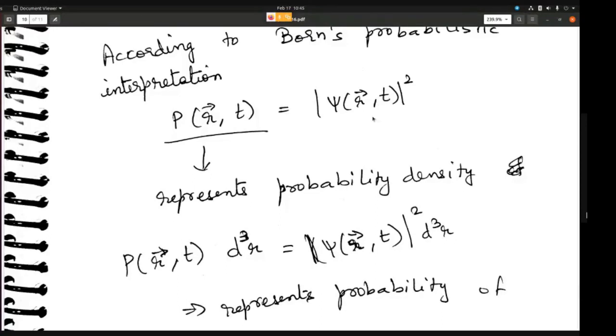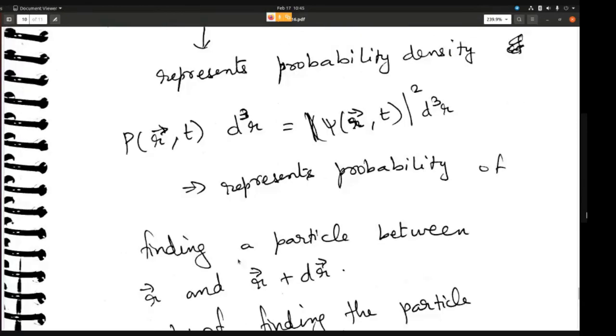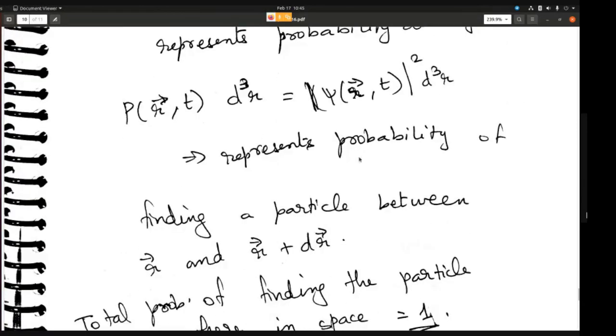Probability actually is what you get if you multiply the probability density with a volume element, which is dq bar. Then you get your probability. So this represents the probability of finding a particle between r and r plus dr, because dr is your volume element.